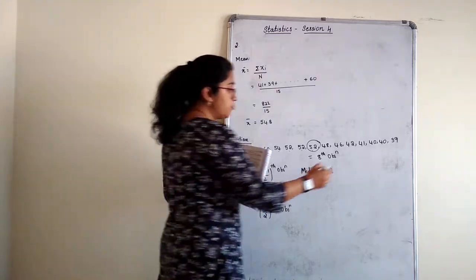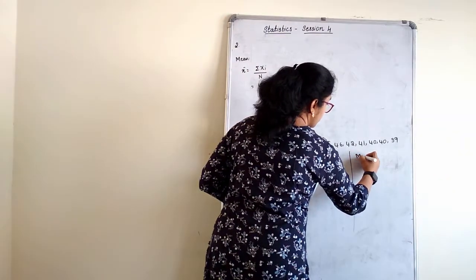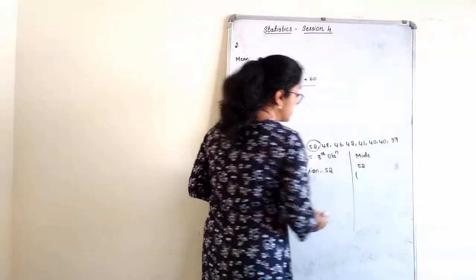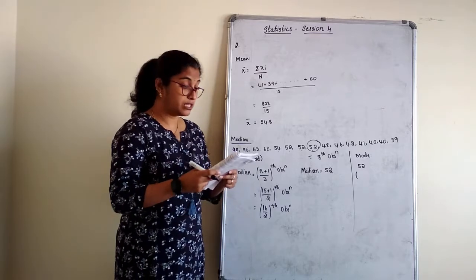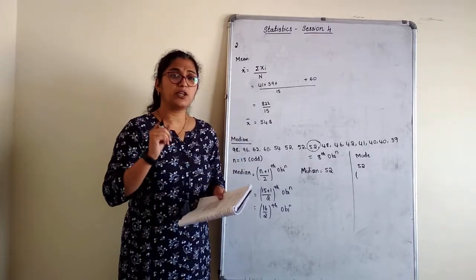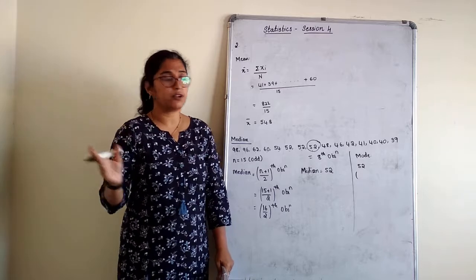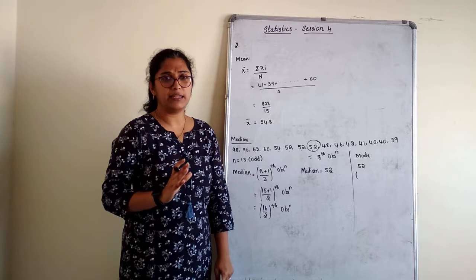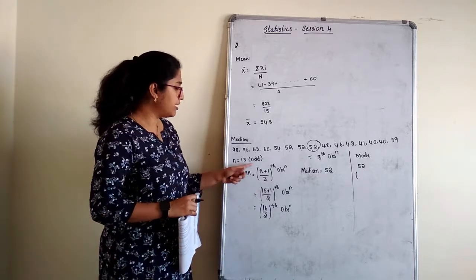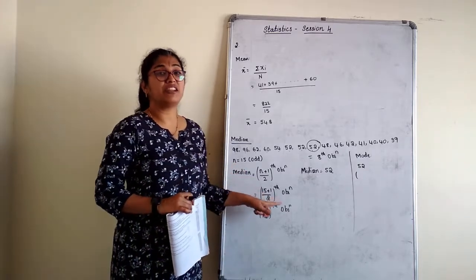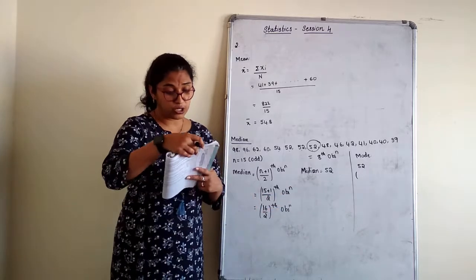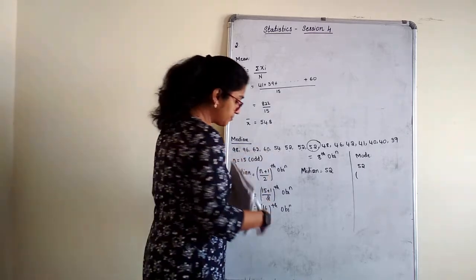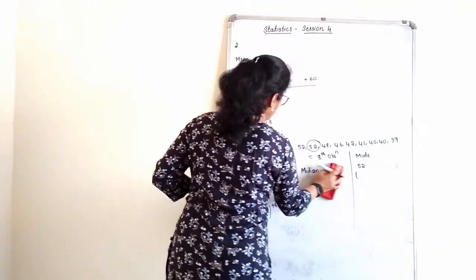Now, finally is the mode. Mode is 52. In the previous sum we did not write why it was 3. You can just give the reason because 3 is repeated the most number of times. 52 is repeated more number of times. That's all you can give as the conclusion. So if it is odd, our work is very simple. Only if it is even, we have to do such big calculation. We have a next sum where it is an even calculation. Okay. No homework here.